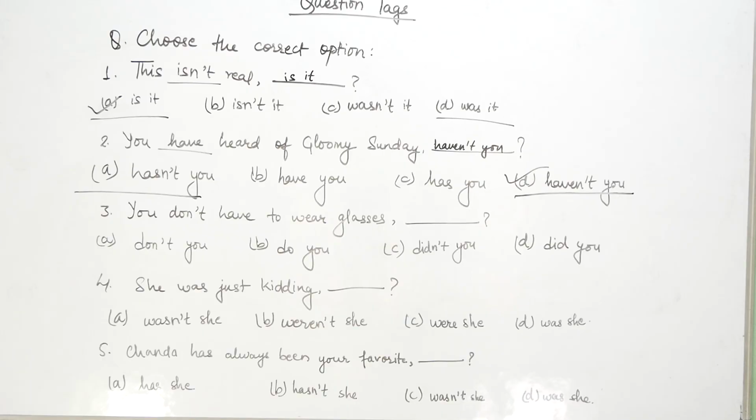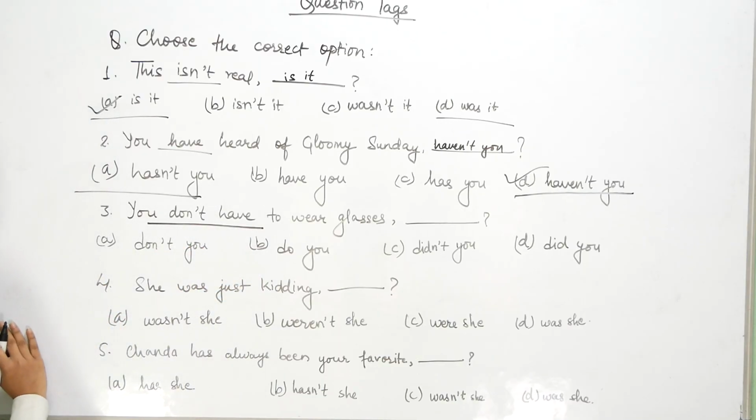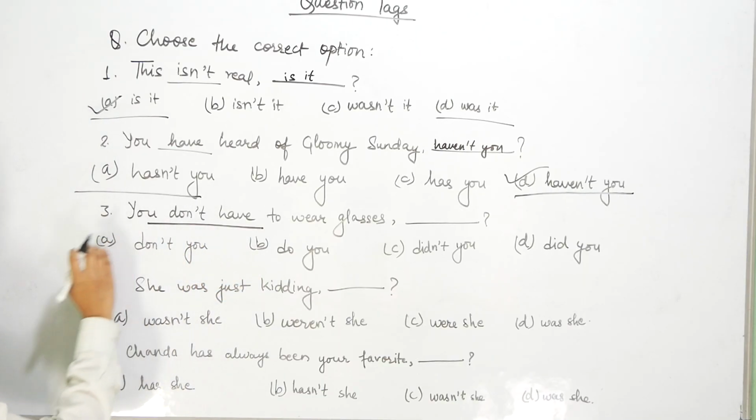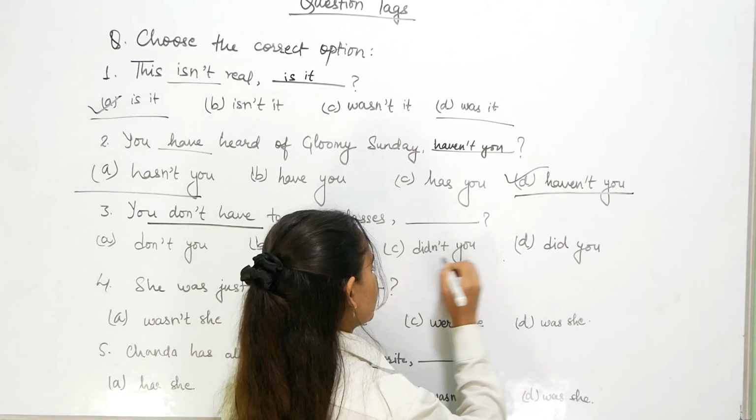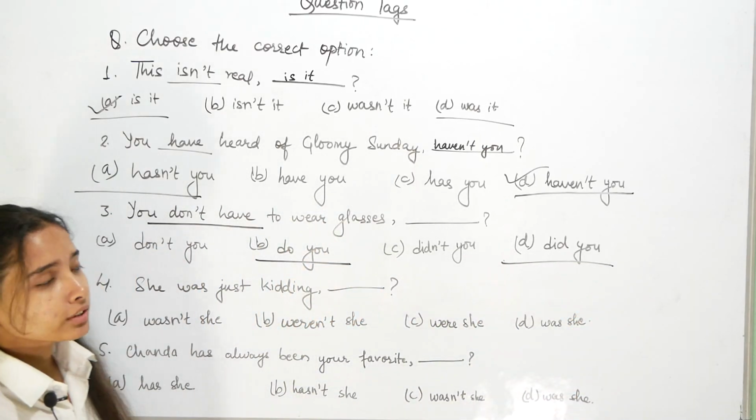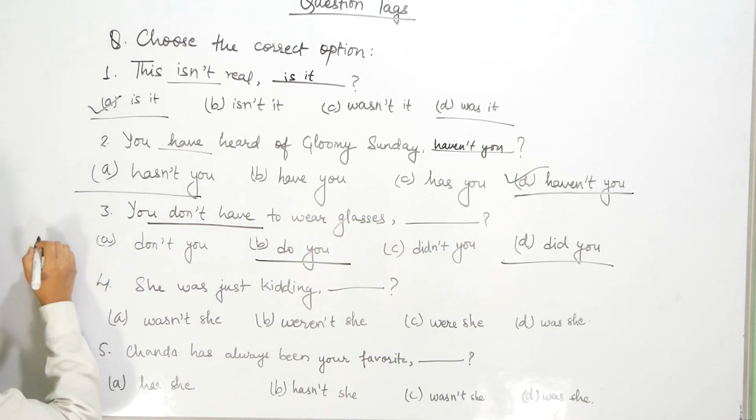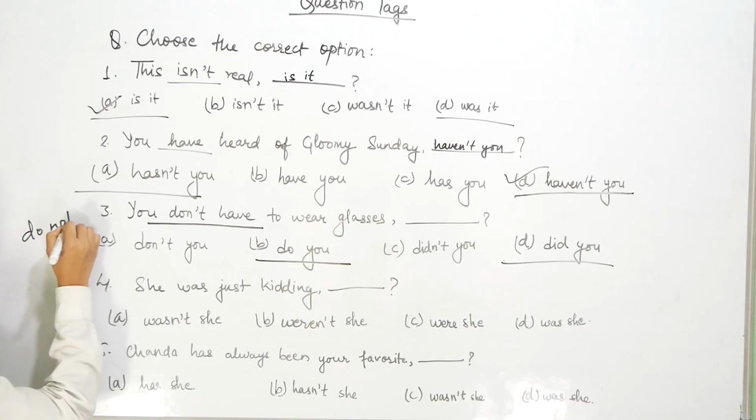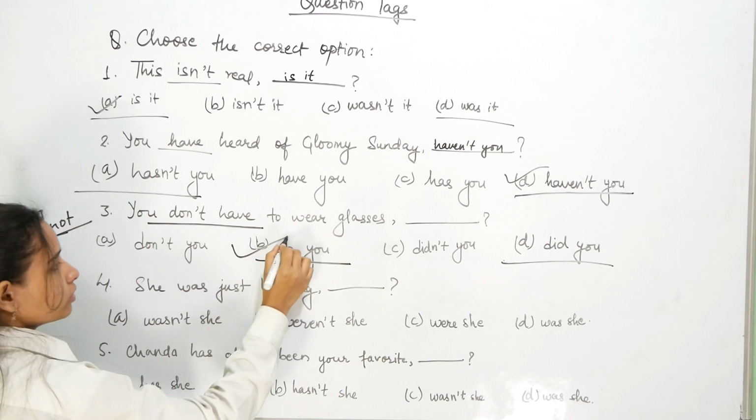So now the next question we have is you don't have to wear glasses. Don't you, do you, didn't you, did you. यसमा चाहिँ के हुन्छ भने again now we see you don't have to wear glasses, which means this is in a negative form. So negative form मा हुने बित्तिकै हामी question tag चाहिँ positive use गर्छौं. So यसमा के हुन्छ भने either it's do you or it's did you. So कुन use हुन्छ त? You don't चाहिँ के हो भने do not हो. Don't is do not. अब do छ यहाँ, so we use do you.